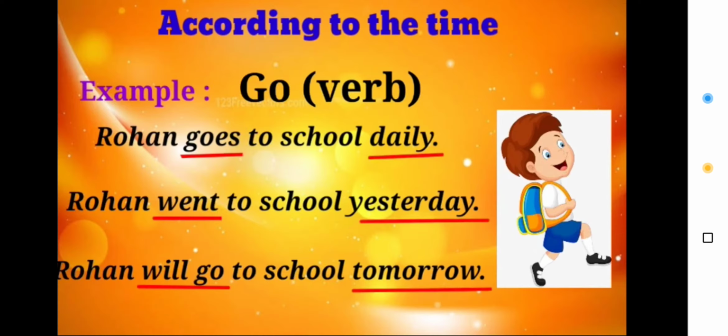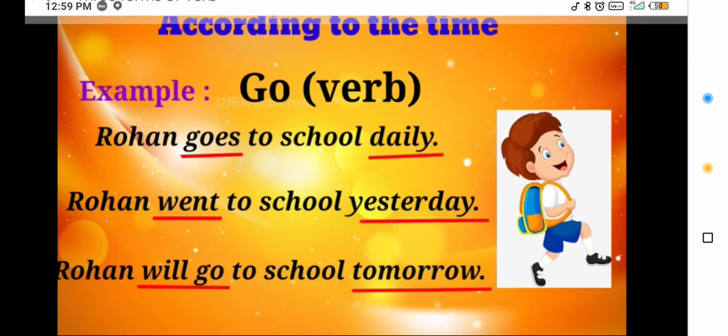Like you can see here, daily. Daily means Rohan रोज स्कूल जाता है, तो it is the present tense. Present की बात कर रहे हैं हम. Rohan went to school yesterday. रोहन पिछले कल स्कूल गया था. We are talking about the past. यहाँ टाइम ऑफ स्पीच क्या है? पास्ट है. Next, Rohan will go to school tomorrow. Tomorrow means कल जाएगा. Again the time of speech is future, तो वहाँ पर क्या आ गया? Will. So as you can see here the verb changes according to time. प्रेजेंट में अलग है. In present it is goes, in past it is went, and in future it is will. So in this way verb changes according to time.